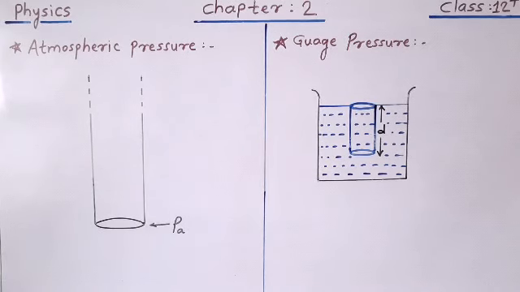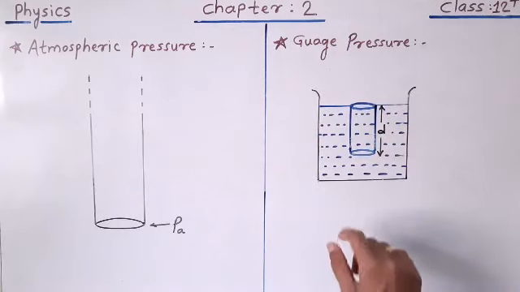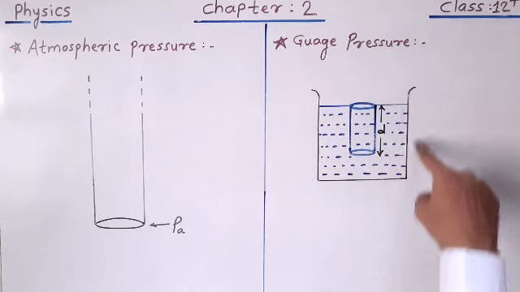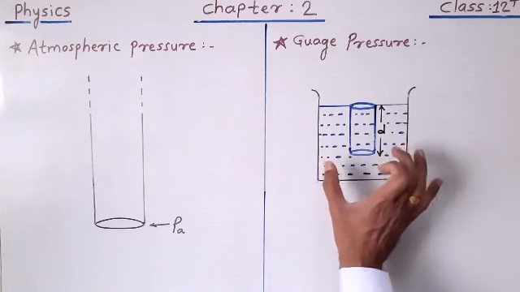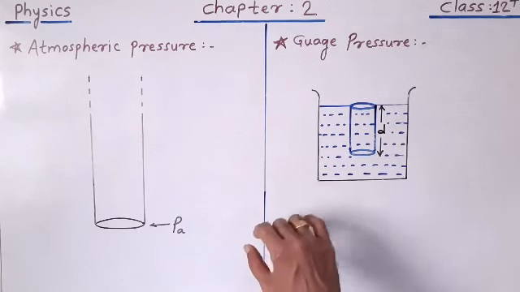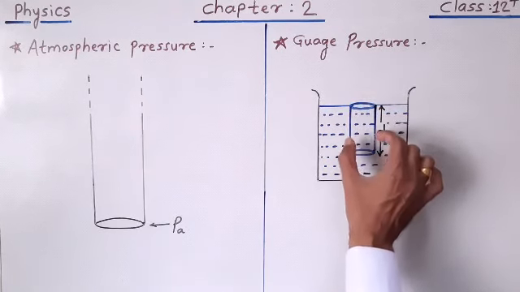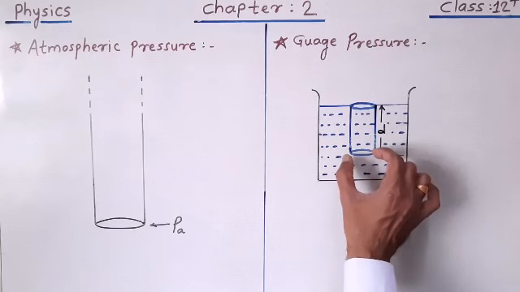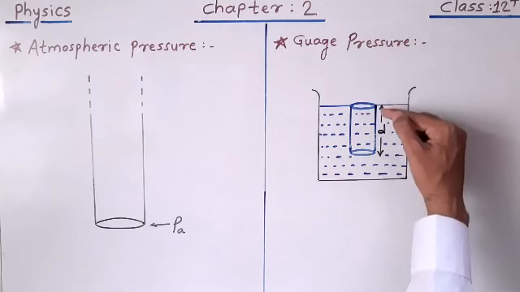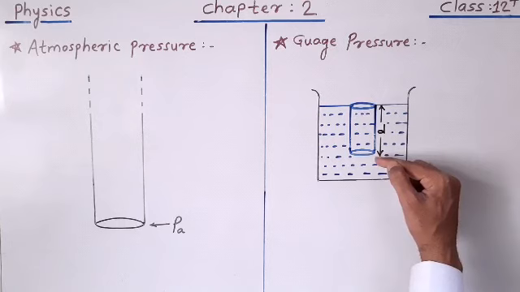Now let us see what gauge pressure is. Gauge pressure can be understood with the help of a figure. You can see this is a container or a vessel which holds some liquid. The cylindrical column of this liquid is considered, and this is the depth of the liquid column.